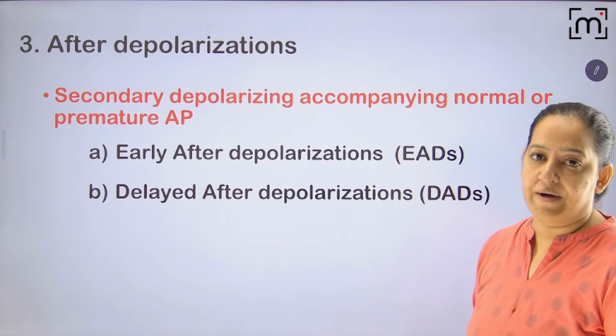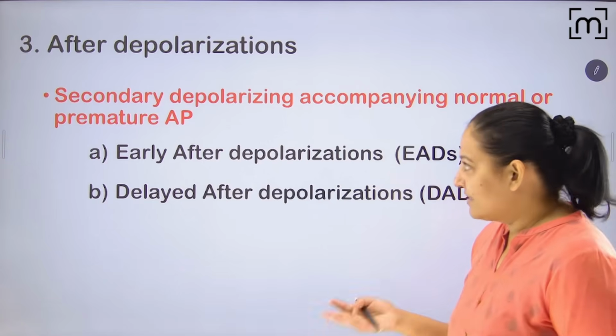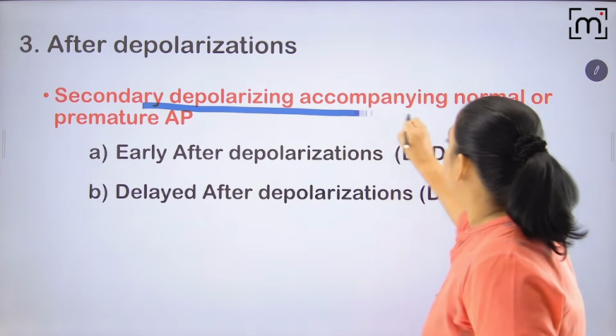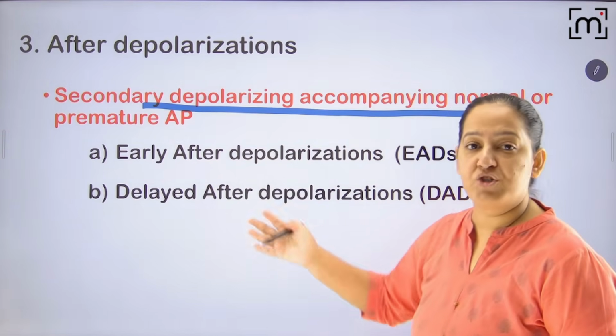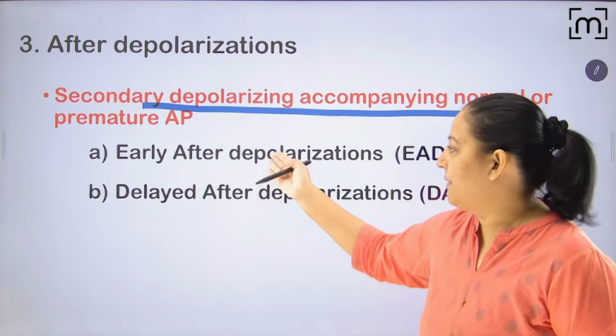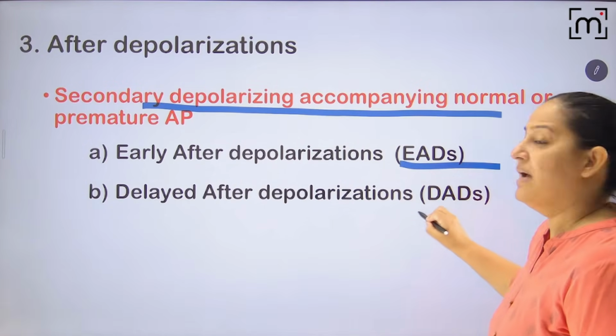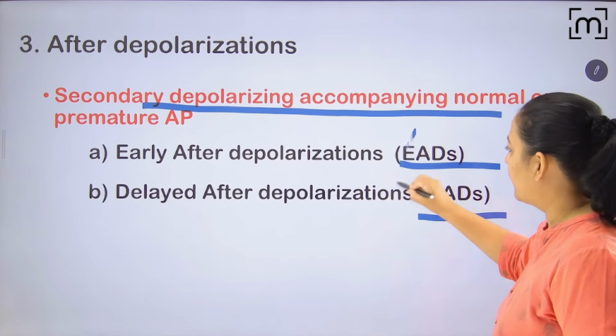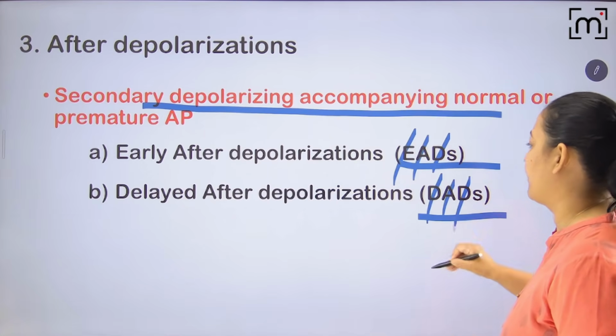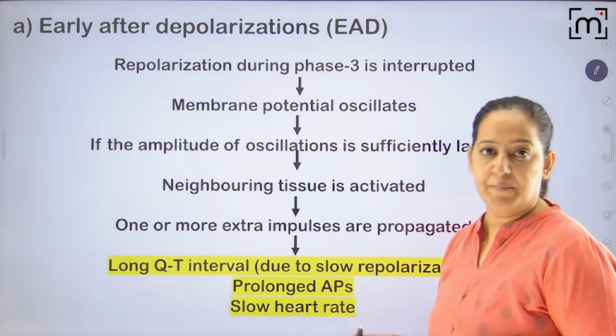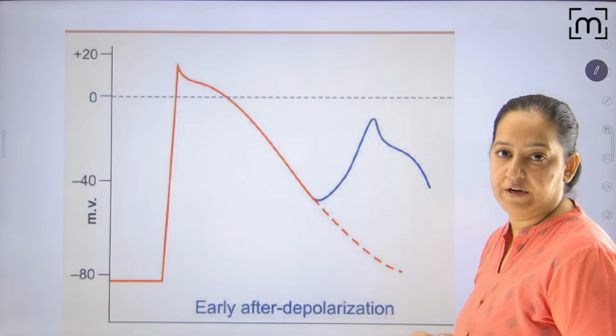Now coming on to afterdepolarization, don't go into detail. Just learn these are the secondary depolarizations accompanying a normal premature action potential. These are of two types: early afterdepolarization and delayed afterdepolarization. I will tell you. So what is early afterdepolarization? This is early afterdepolarization.